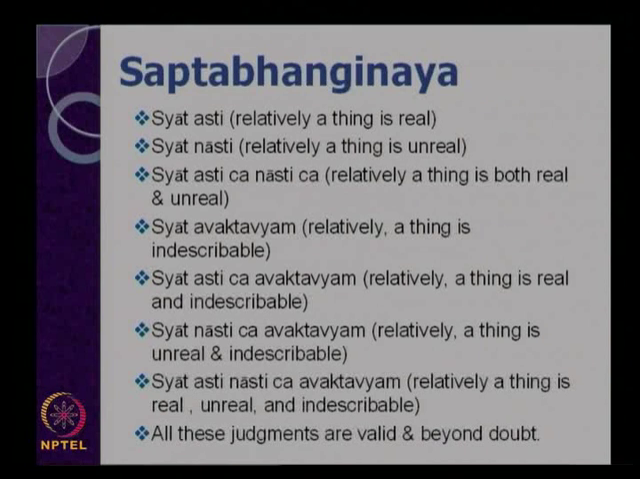So now they said that if you put together all the 7 forms of judgment, it can explain the complex nature of an object, because you are explaining from a positive standpoint and from a negative standpoint. So by claiming that whenever a cognizer is cognizing an object it is relative in character, at the same time they say that the relative character also is true from a particular standpoint. Therefore they said that all the judgments are valid and beyond doubt.